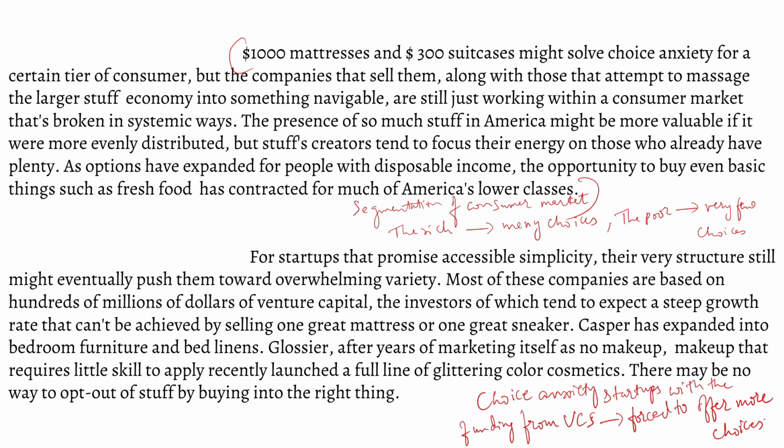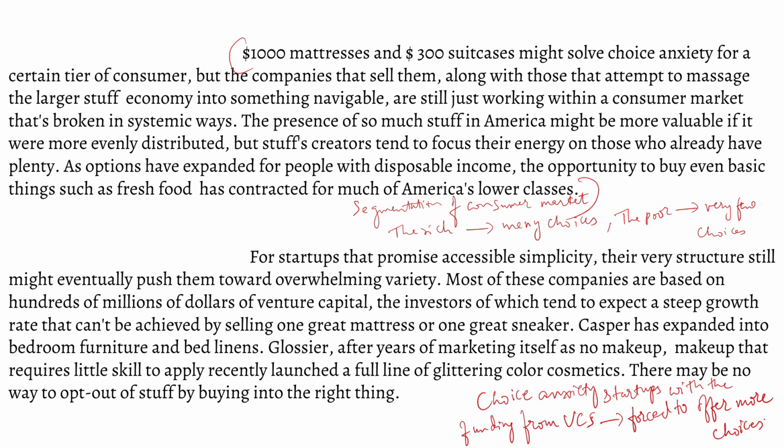Whereas the second paragraph talks about the various startups that address the choice anxiety by giving very limited set of products. And the third paragraph tells about the segmentation of the consumer market, and the rich have many choices, whereas the poor, the lower class people have very few choices.